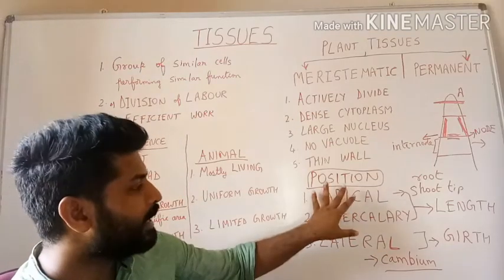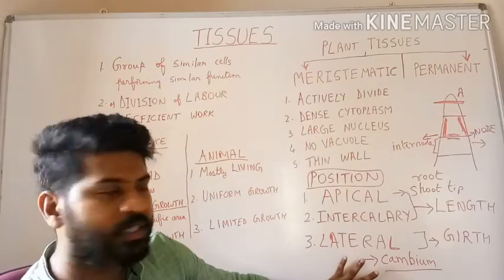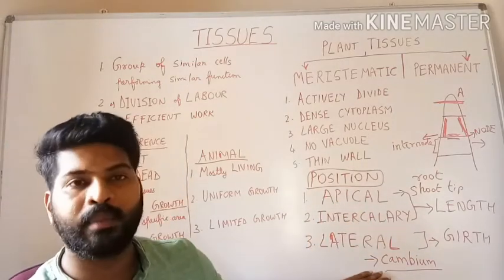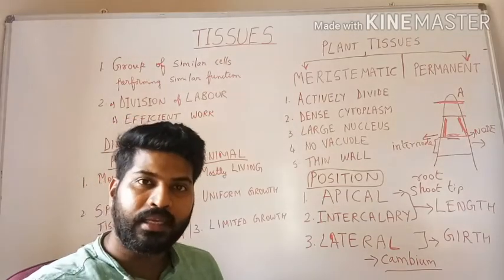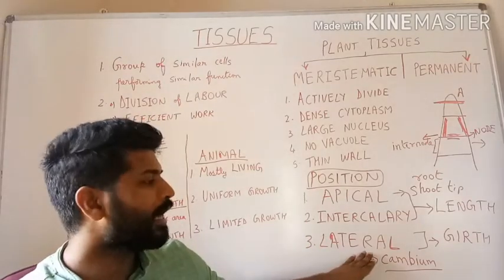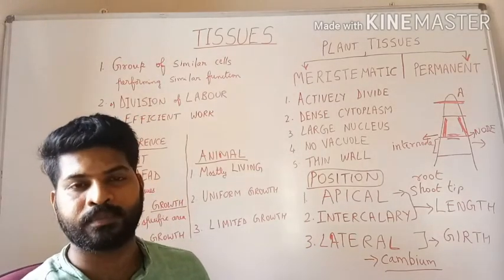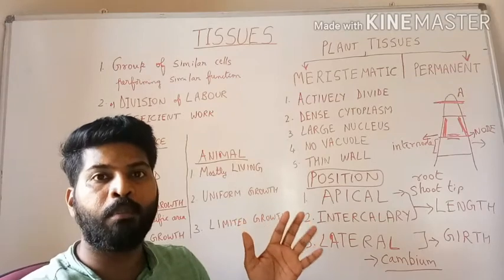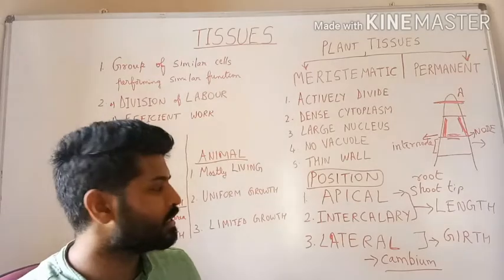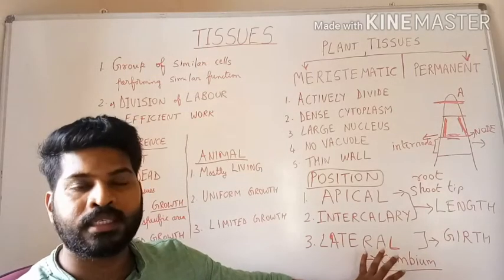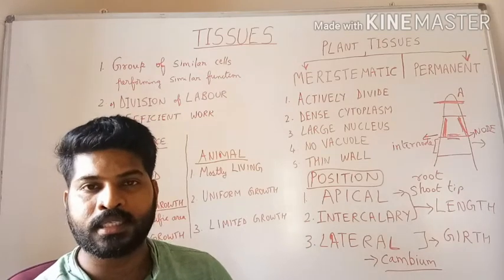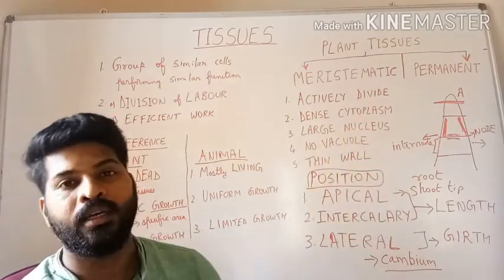Together, the three types of meristematic tissues, apical meristem, intercalary meristem and lateral meristem, are responsible for increase in length of the plant and increase in the girth of the plant. The lateral meristem you find in old trees which have strong bark. The presence of a bark on the outermost covering of trees is because of this lateral meristem. Next, we will discuss permanent tissues.